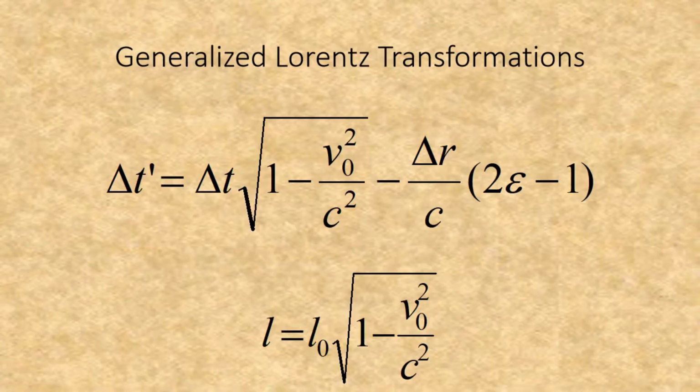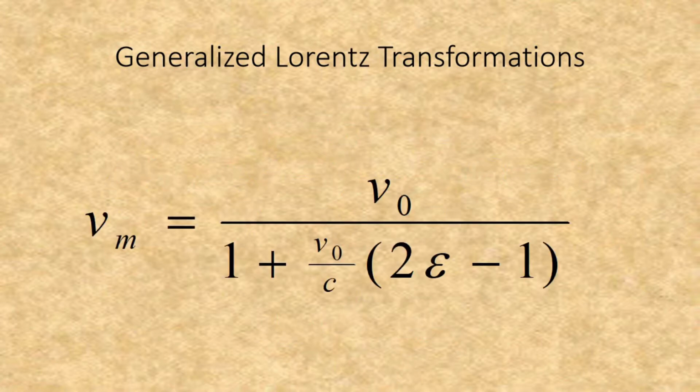The same thing happens for the time dilation formula, where the extra term is minus delta r over c times 2 epsilon minus 1. Once again, at epsilon equals 1, the extra term reduces to minus delta r over c. At epsilon equals 1/2, it becomes 0, resulting in the standard time dilation formula. And at epsilon equals 0, it reduces to plus delta r over c. Finally, the formula for length contraction remains unchanged.